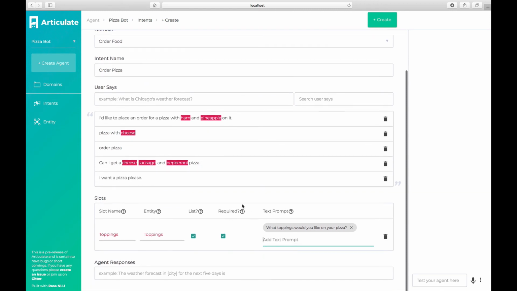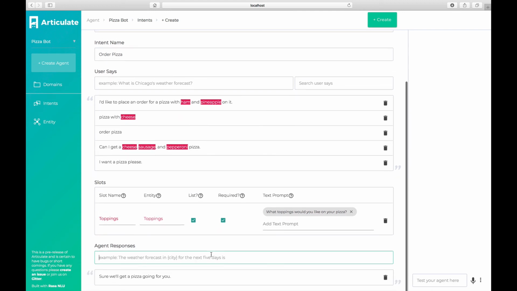Okay. And now that I've got that taken care of, I'm going to go ahead and provide some agent responses. So this is how the agent is going to respond if this particular intent is invoked. So if the user asks for pizza and we're confident that that's what they're asking for, we're going to send them here. If they didn't provide toppings, we're going to collect them. Once all of the required slots have values, we're going to generate a reply. So you can do really simple examples like, sure, we'll get a pizza going for you.